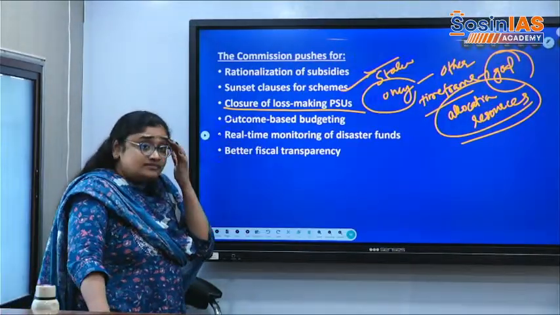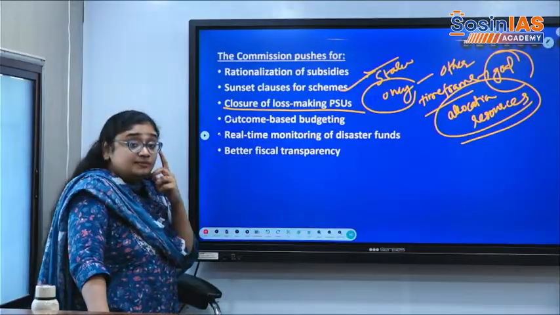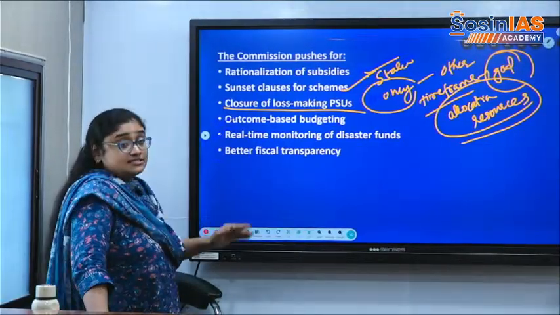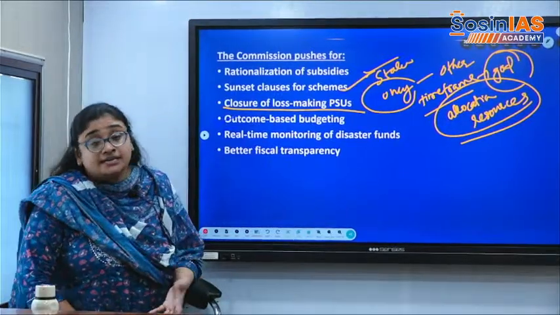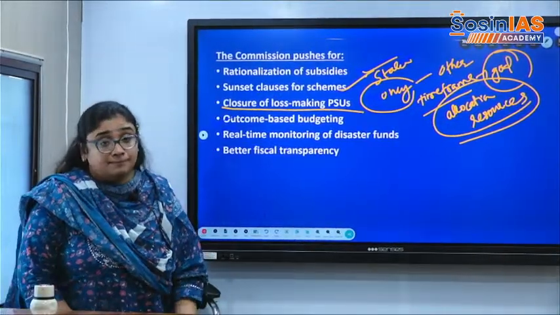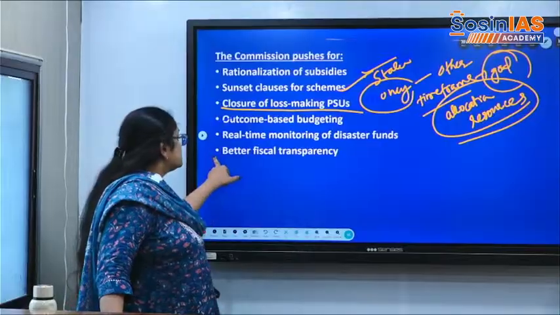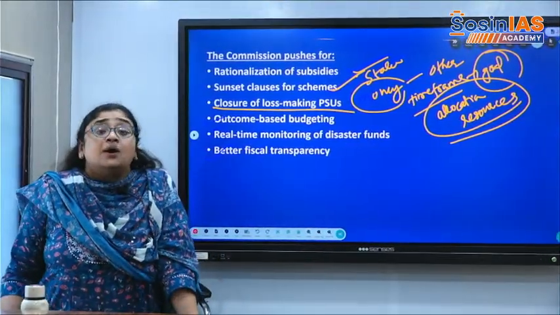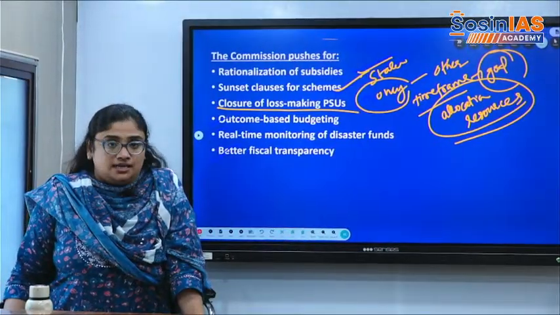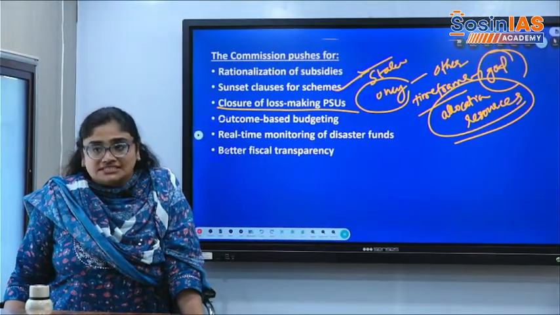Real-time monitoring of disaster funds also needs to be done by the center as well as the state, so that the money that is allocated goes to the people who are affected by disasters. Better fiscal transparency needs to be maintained. How much borrowing the states are taking, how much extra borrowing the states are taking.